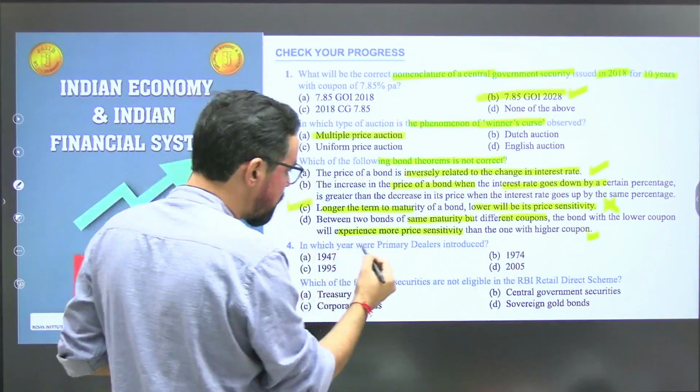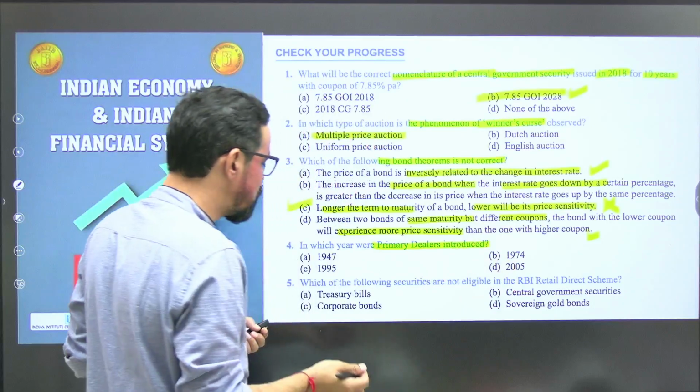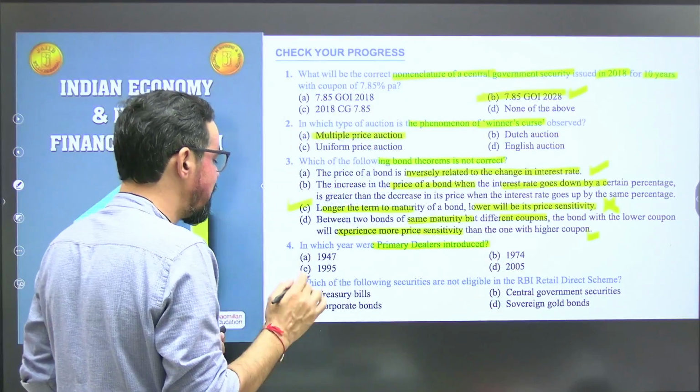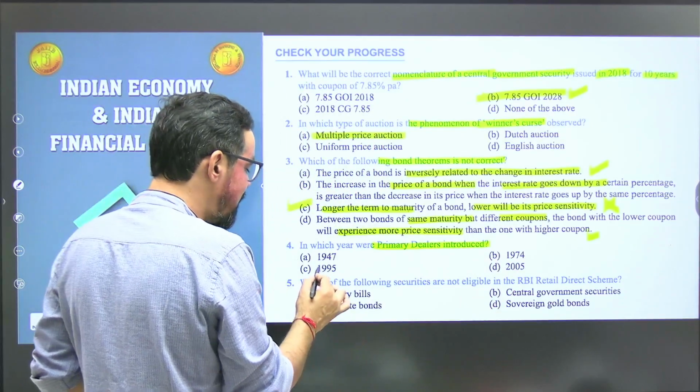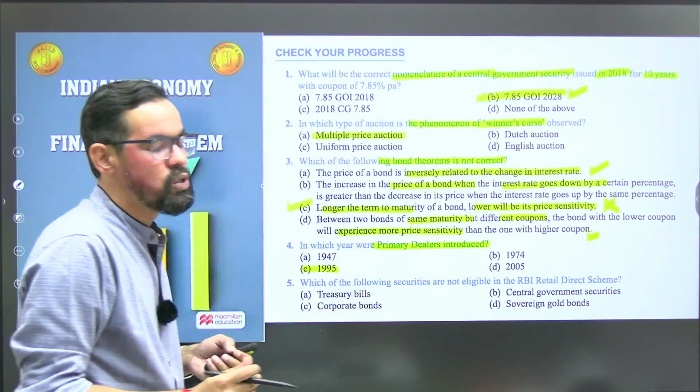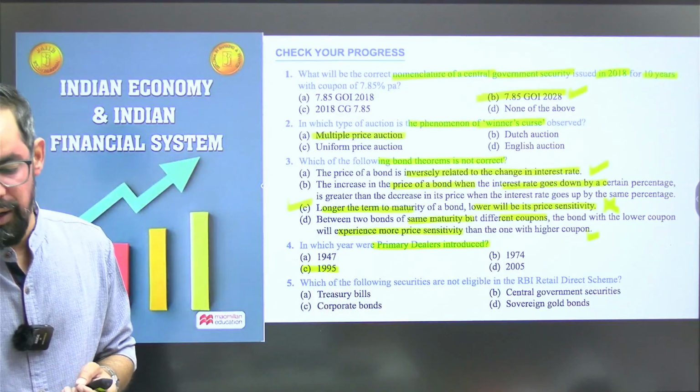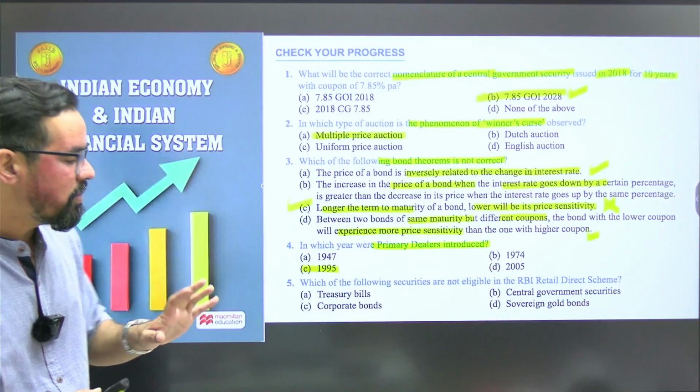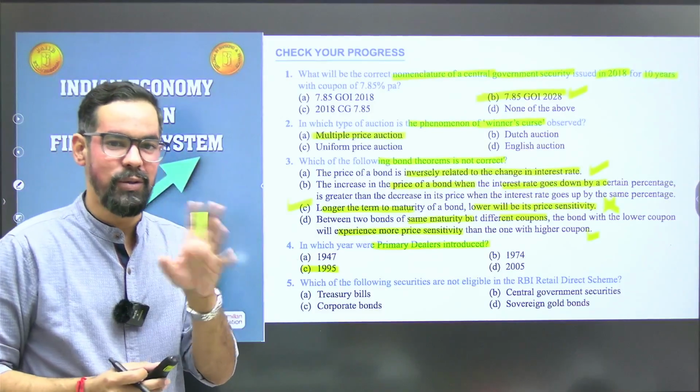In which year were primary dealers introduced? So primary dealers were introduced in 1995. Okay, so 1995. I'm a little bit doubtful about this one, so you can cross check, but my answer will be 1995.